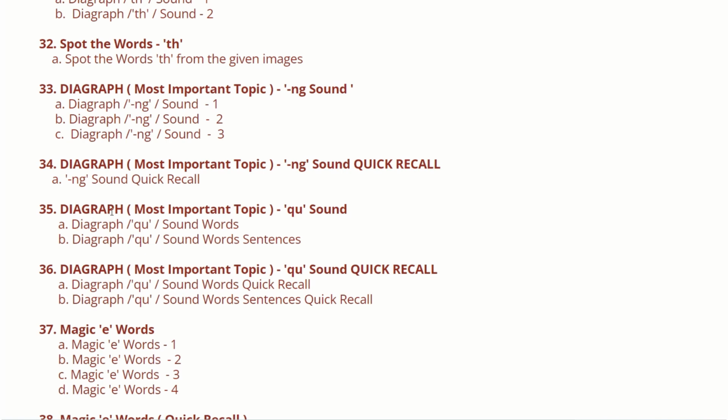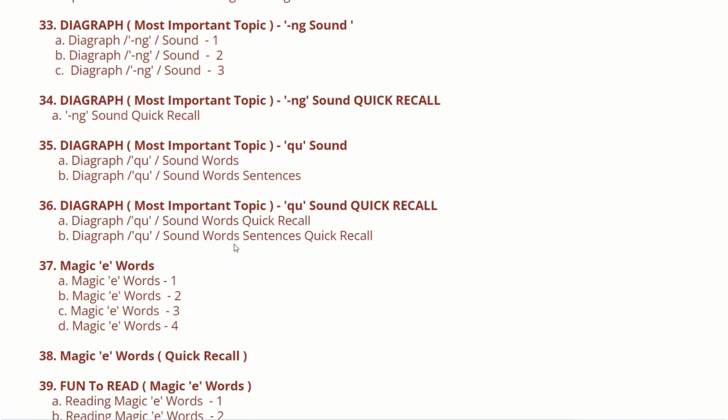So next comes the digraph qua sound, in which you will be getting the qua sound words and qua sound sentences as well. Next comes the sound recall, where we will be recalling the sounds we read. That is the quick revision, the sound recall of qua.